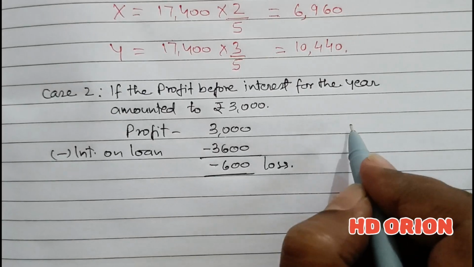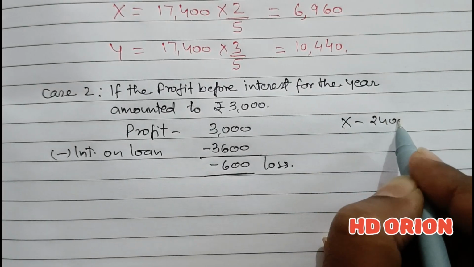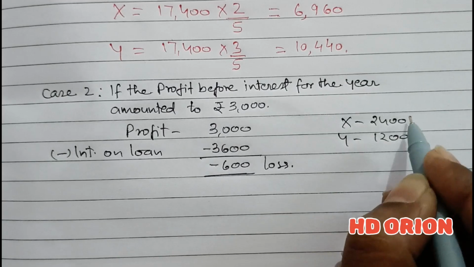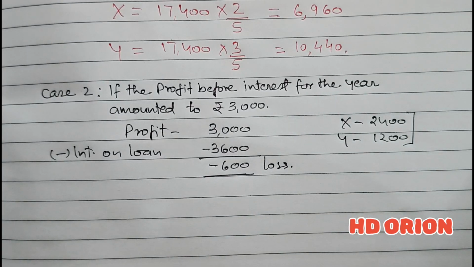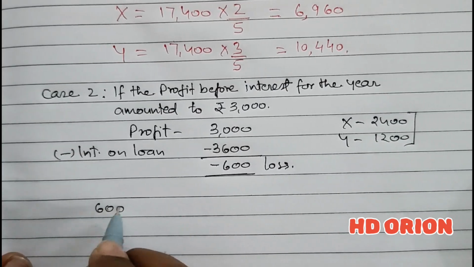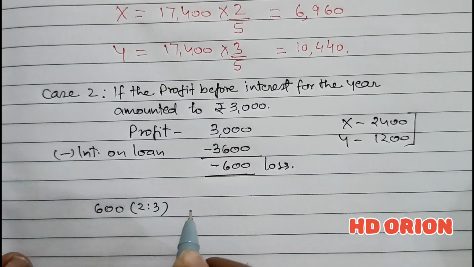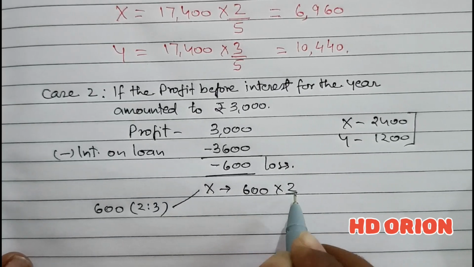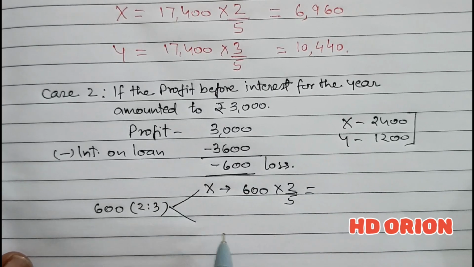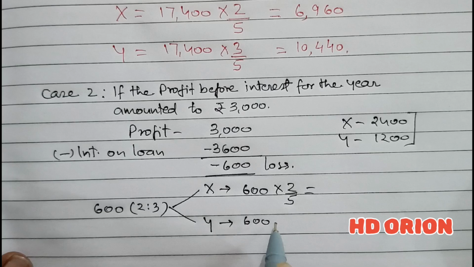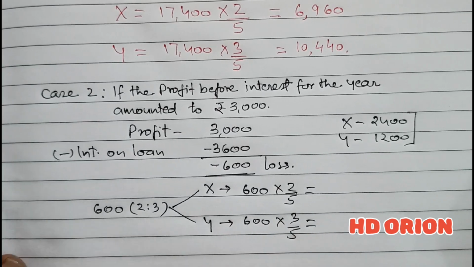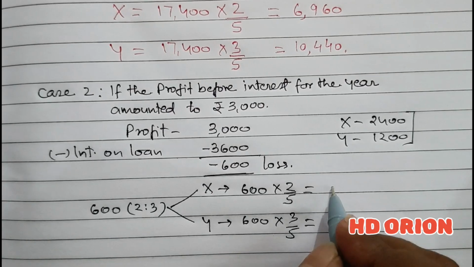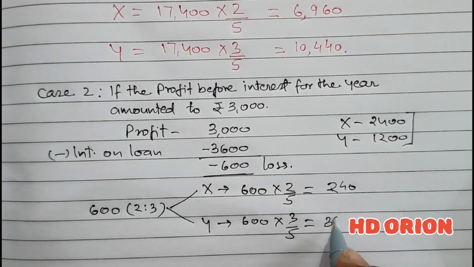That is for X it is rupees 2,400 and for Y it is 1,200 rupees. So this is also going to partners X and Y, but not in the form of distribution of profit, but as a charge against profit. So this 600 when we give to partners in the ratio 2 is to 3, out of this 600, 2 by 5 portion will go to X, and 3 by 5 portion will go to partner Y. And the amount is rupees 240 and rupees 360.